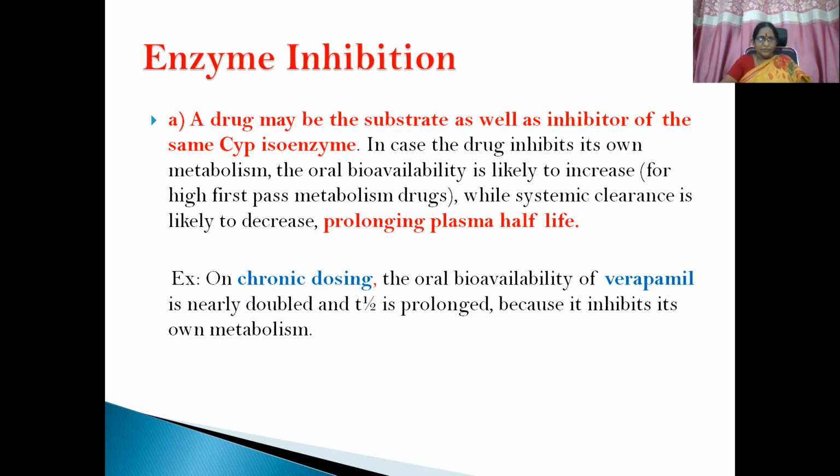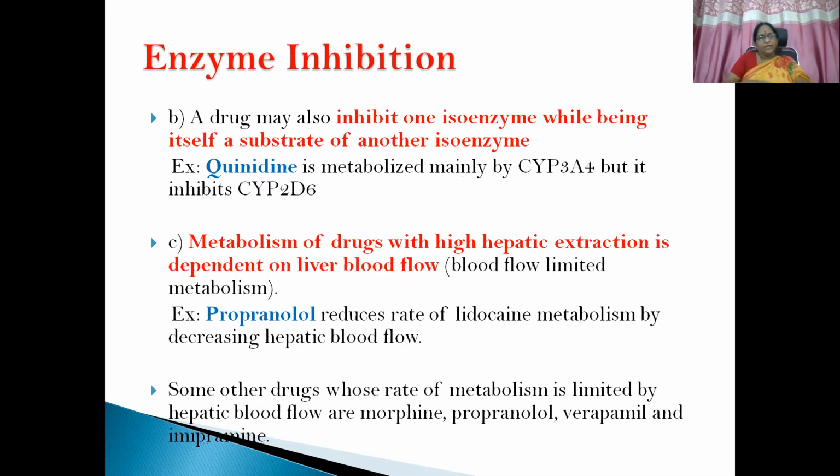Example, on chronic dosing, the oral bioavailability of verapamil is nearly double and half-life is prolonged because it inhibits its own metabolism, auto-inhibition. Then a drug may also inhibit one isoenzyme while being itself a substrate of another isoenzyme. Quinidine is metabolized mainly by CYP3A4, but it also inhibits CYP2D6. That is the example. Then metabolism of drugs with high hepatic extraction is dependent on liver blood flow, limited metabolism.